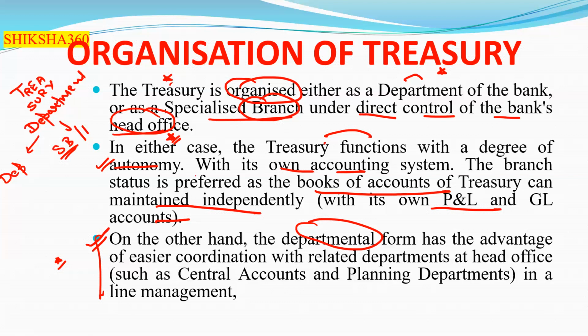So what is the advantage of the departmental form? They can tie up easily with the other departments. The departmental form has the advantage of easier coordination, because if there is a specialist department, they are also at head office, such as the central accounts and planning departments, in a line management.